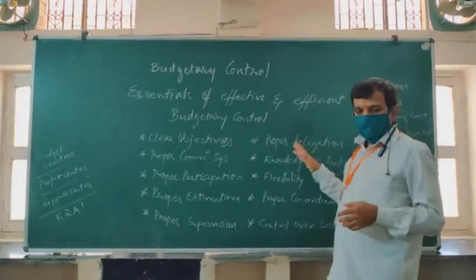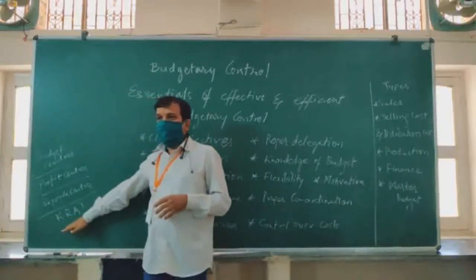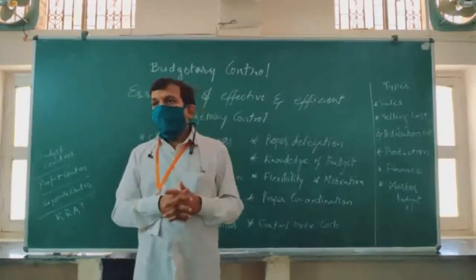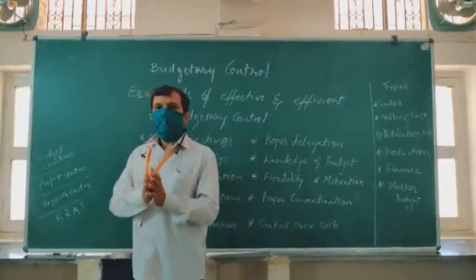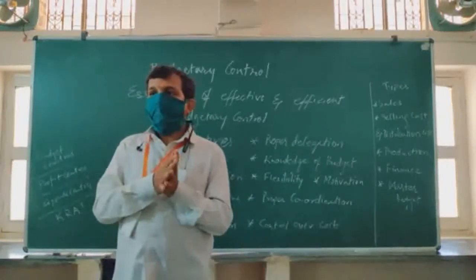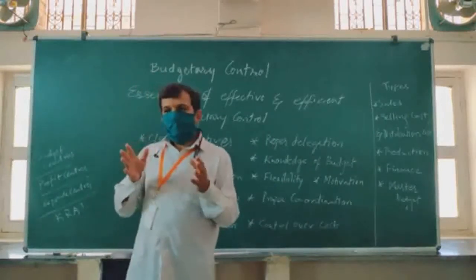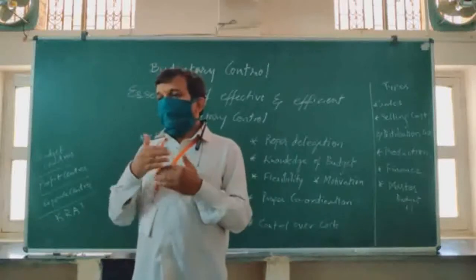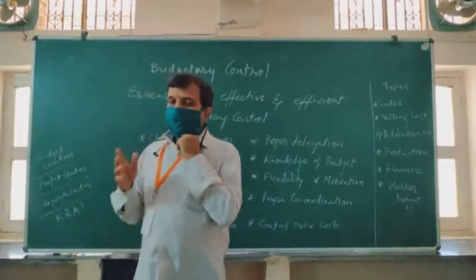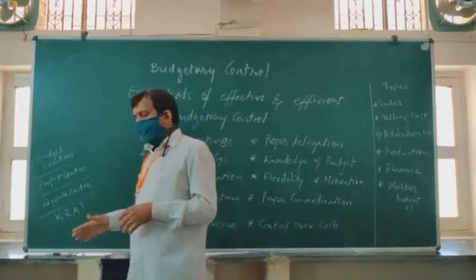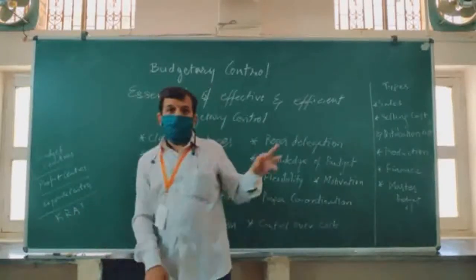Then proper delegation. For any organization to be successful, the managers must always be focusing on the key result areas. If the manager is focusing on routine activities, then the planning and other functions will suffer, and the organization will not grow. It will just simply survive. The organization's expectation is always to keep on growing, not just mere survival. There may be times when survival becomes essential, but more important than that is the focusing of the manager on the key result area. That is possible when we delegate properly.